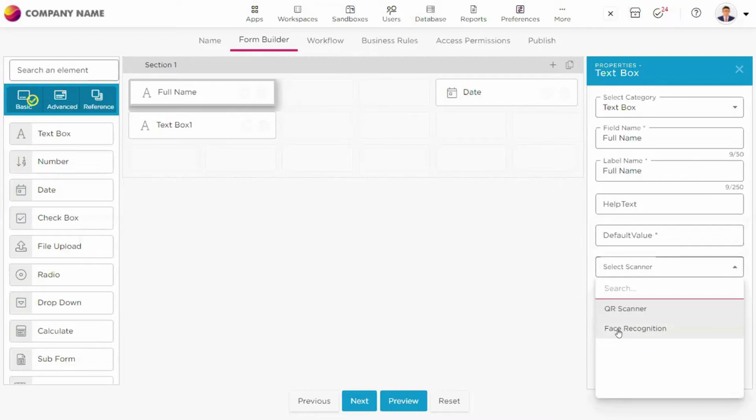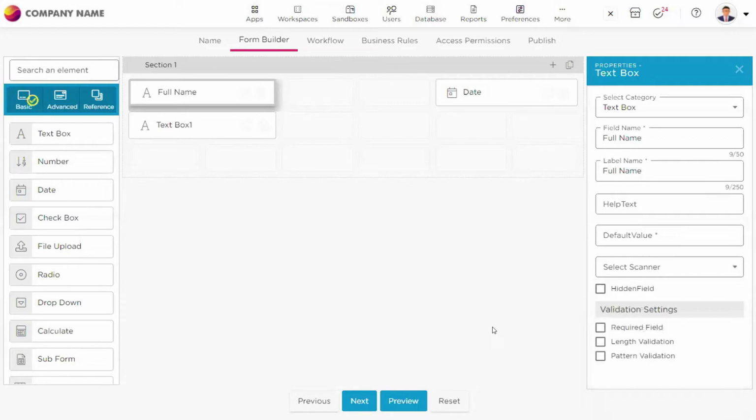But as of now, I want you to understand the basics of app creation, and I want you to digest everything that you hear or learn in this session today. Once you become comfortable with the 6 steps of the app creation process, then you can play around with these properties like scanners and everything.